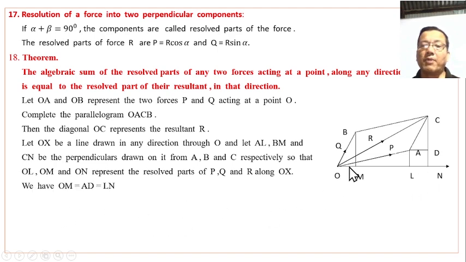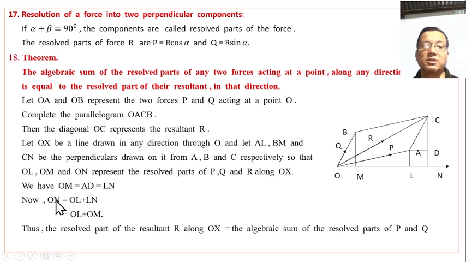We have ON equal to OL plus LN, and LN equals OM.